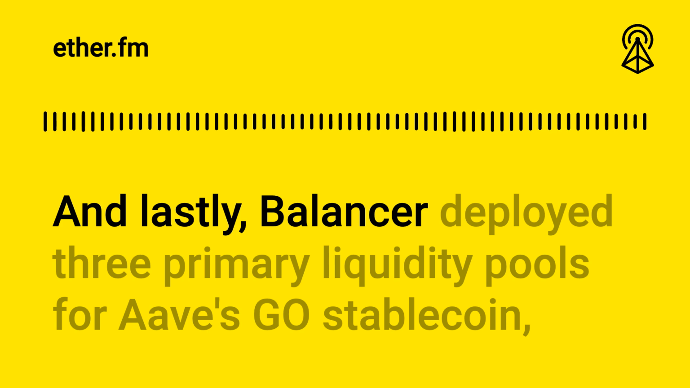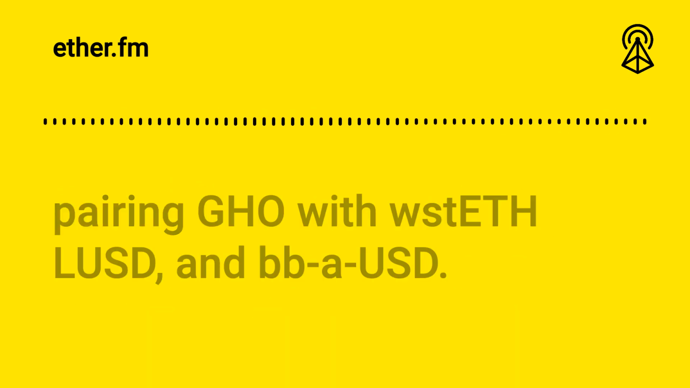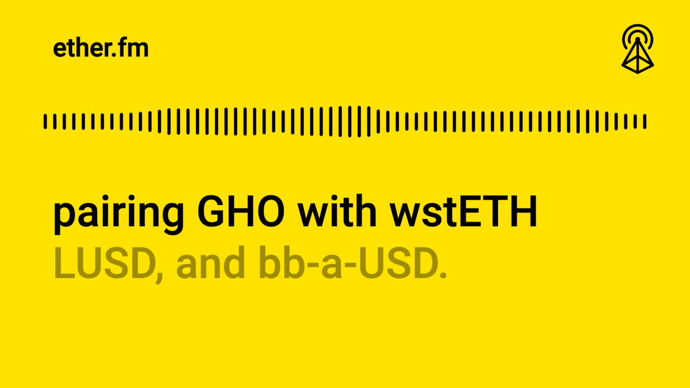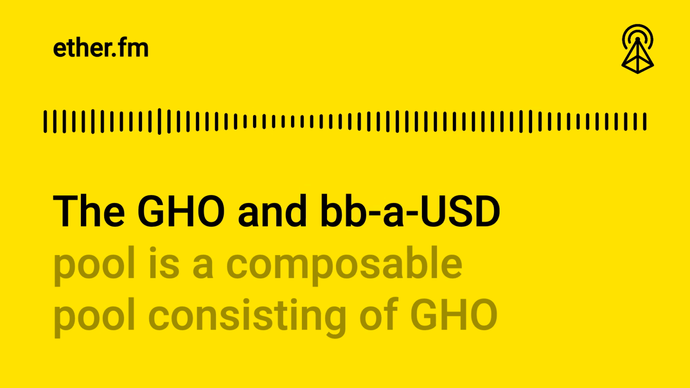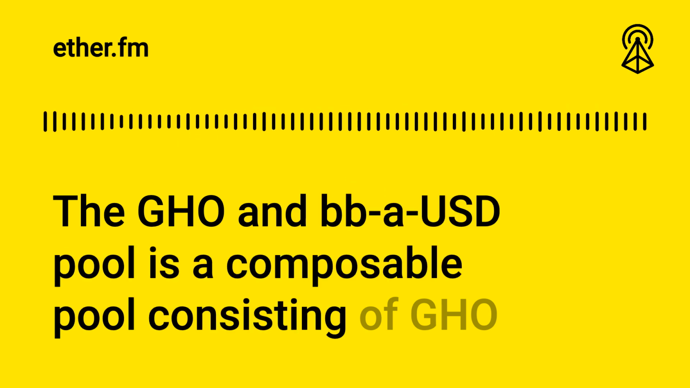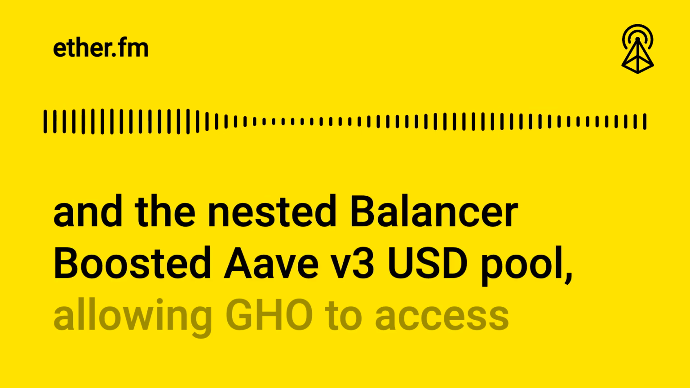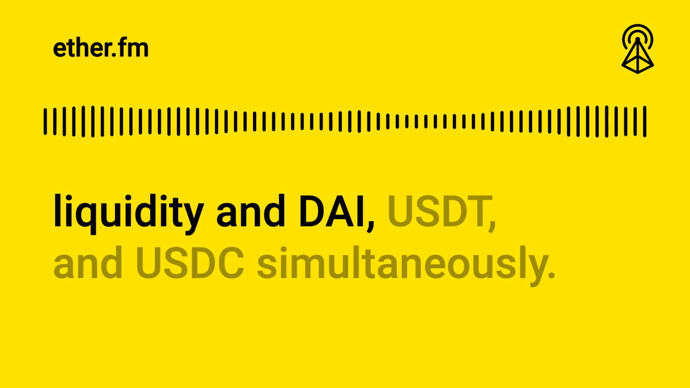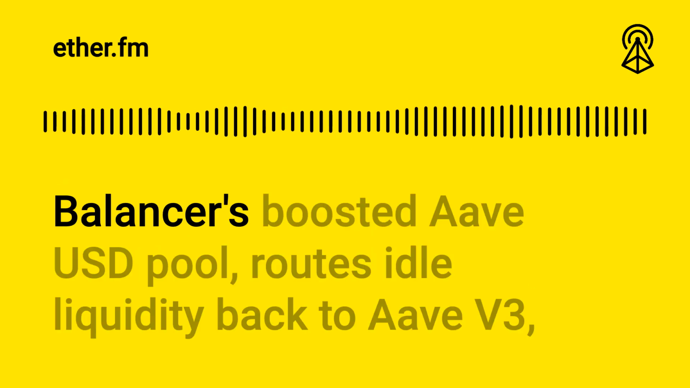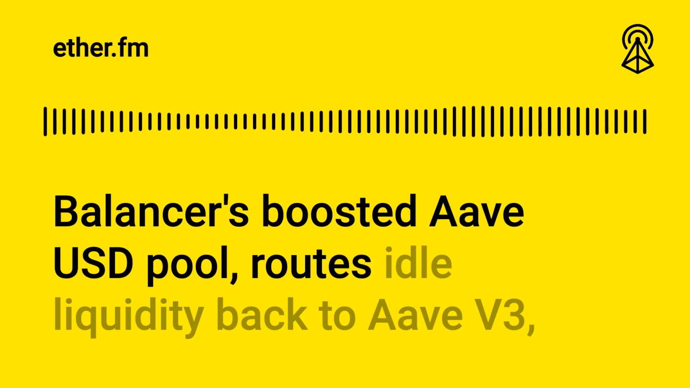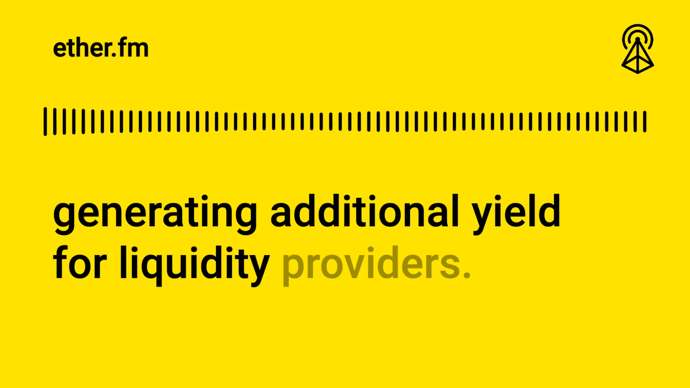And lastly, Balancer deployed 3 primary liquidity pools for Aave's Go stablecoin, pairing Go with wrapped staked Ether, LUSD, and BBAUSD. The Go and BBAUSD pool is a composable pool consisting of Go and the nested Balancer-boosted Aave v3 USD pool, allowing Go to access liquidity in DAI, USDT, and USDC simultaneously. Balancer's boosted Aave USD pool routes idle liquidity back to Aave v3, generating additional yield for liquidity providers.